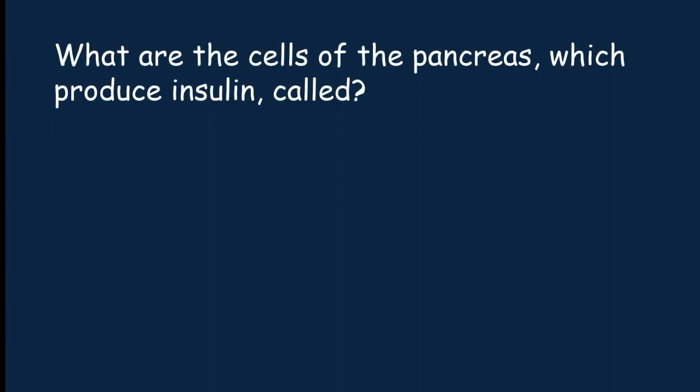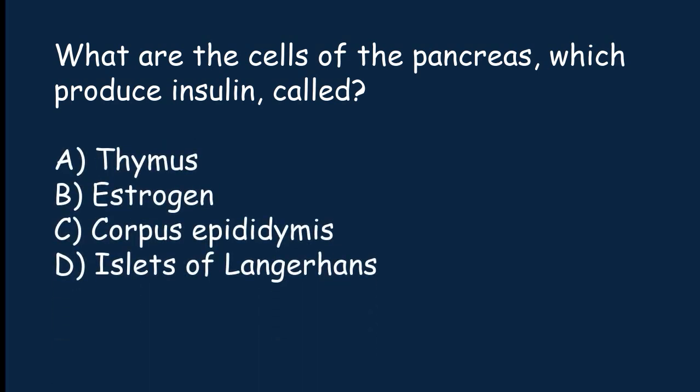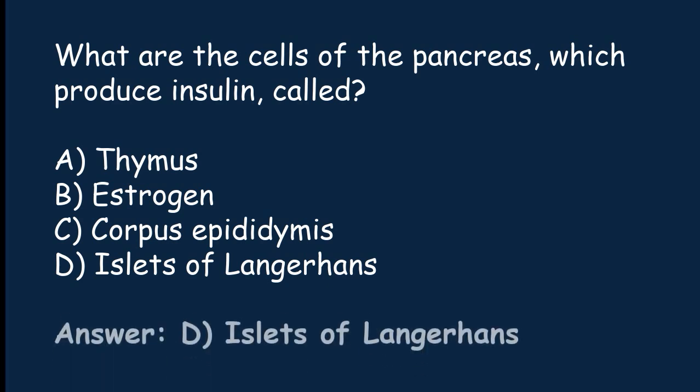Where are the cells of the pancreas which produce insulin? Thymus, estrogen, corpus epididymis, islets of Langerhans. The correct answer is option D. The cells of the pancreas which produce insulin called islets of Langerhans.